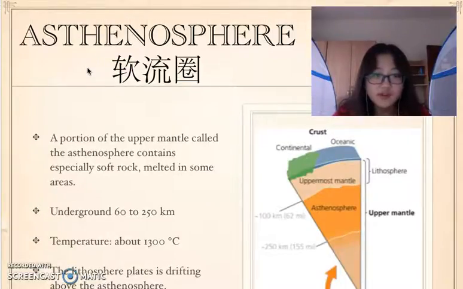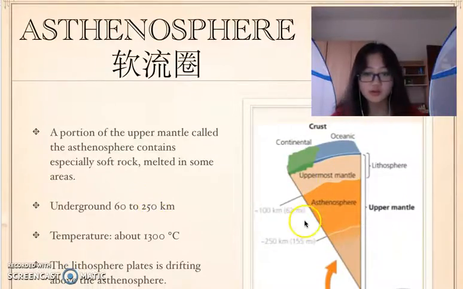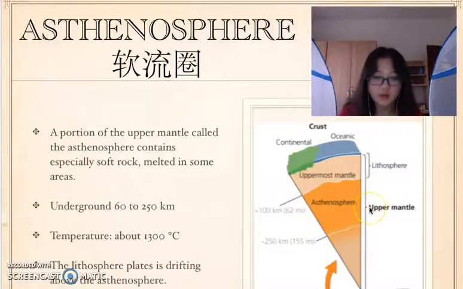Here is the fourth vocabulary, and it is asthenosphere, and in Chinese it is 软流圈. The asthenosphere is a portion of the upper mantle, and it contains especially soft rock, melting in some areas. What that means is that in this area of the asthenosphere, most rock is very soft, almost like a liquid state.